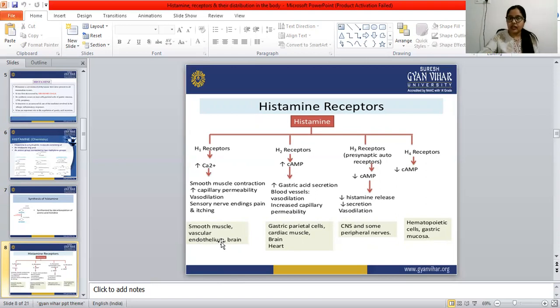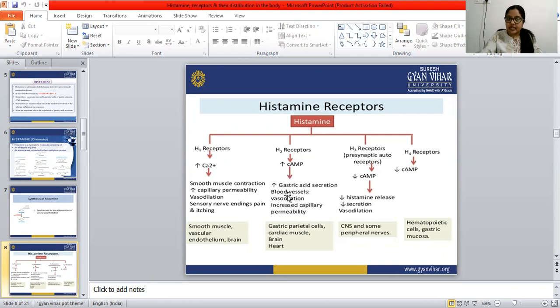Now, what do H2 receptors do? They increase cAMP, cyclic adenosine monophosphate. When the cAMP increases, the gastric acid secretion automatically increases.